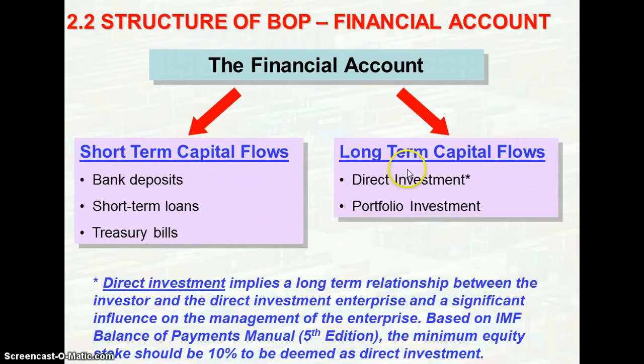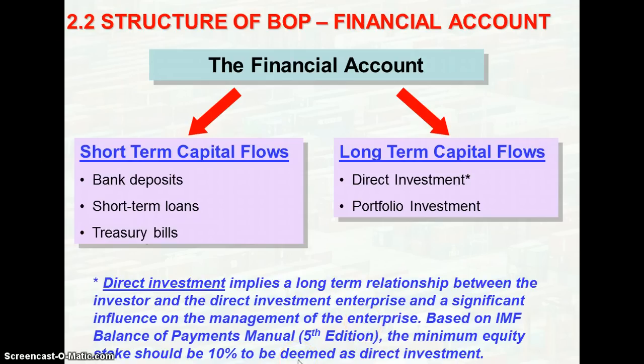Next, it is the long-term capital flow. It actually records items like direct investment and portfolio investment. So direct investment, right, it actually refers to the acquisition of the long-term controlling interest in an enterprise located in another country. So it implies a longer-term relationship between the investor as well as the direct investment enterprise, and hence it will have a more significant influence on the management of the enterprise.